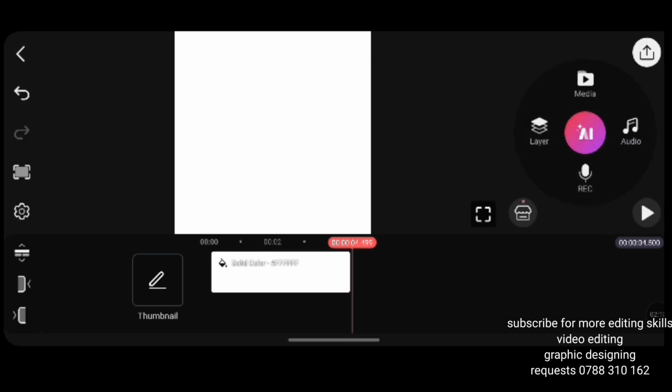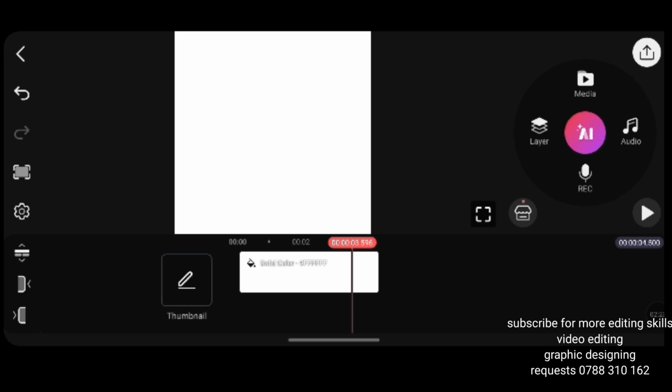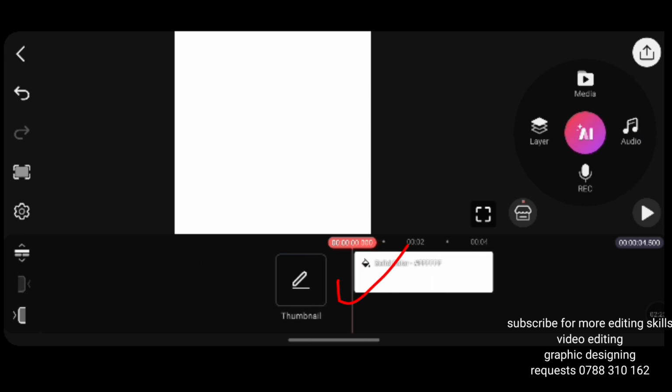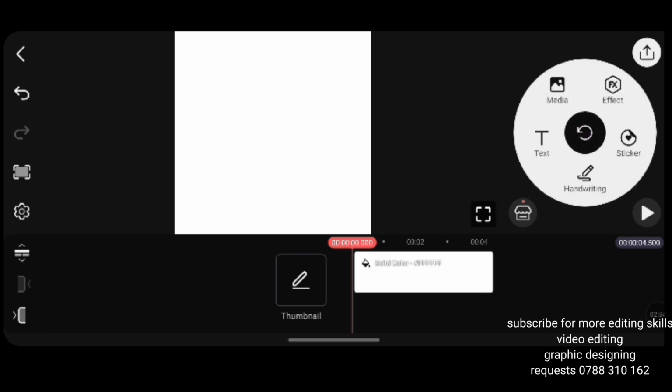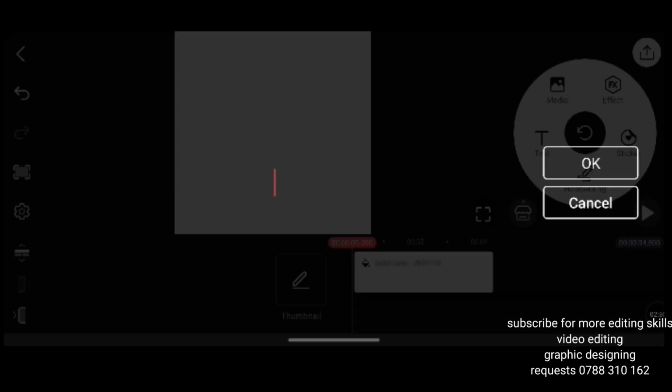Then as you can see, my project is showing me that I'm going to edit on the end of my background, so I should go back there. Then I start from where it begins. Then for you to put text on your flyer or a banner, you have to tap layer. Then after tapping layer, you tap text. Then you write. Right, let's start by writing our text sample.